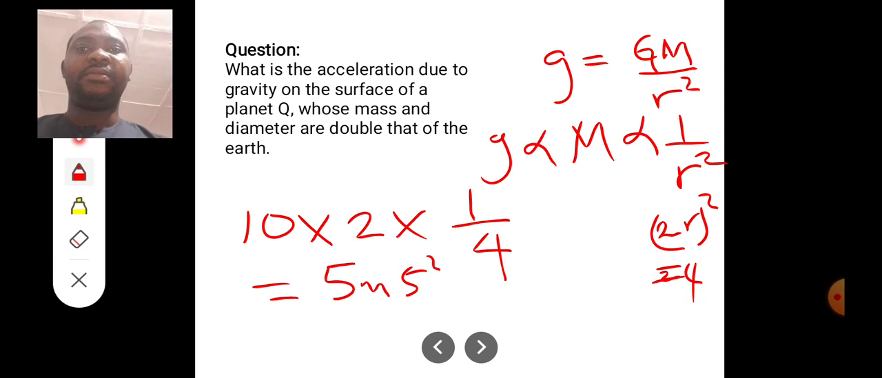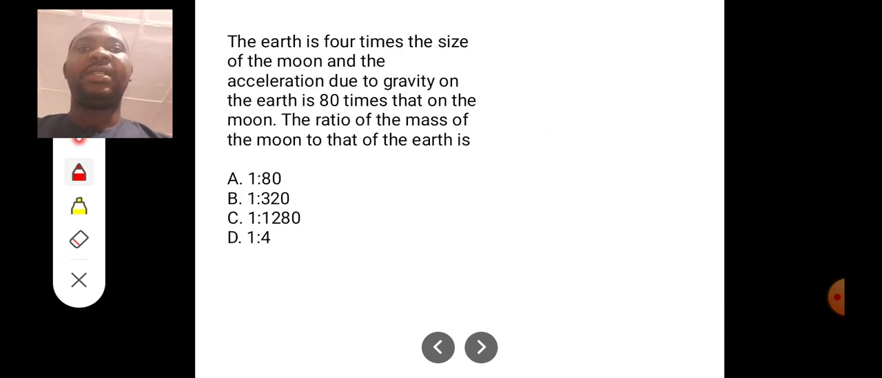The acceleration due to gravity on that planet is 5 meters per second squared, based on the relationship we are given. Okay, now here it says the Earth is 4 times the size of the Moon, and the acceleration due to gravity on the Earth is 80 times that on the Moon. The ratio of the mass of the Moon to that of the Earth is, now since we are interested in mass, we say that acceleration due to gravity is GM over r squared. Let's make mass the subject of the formula.